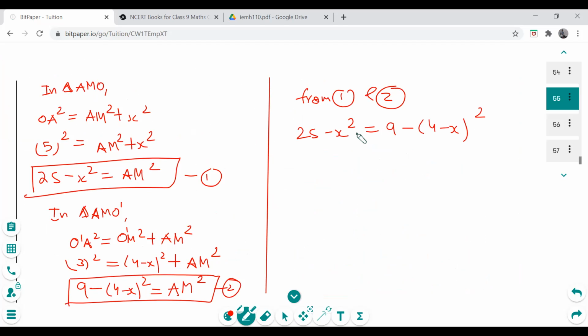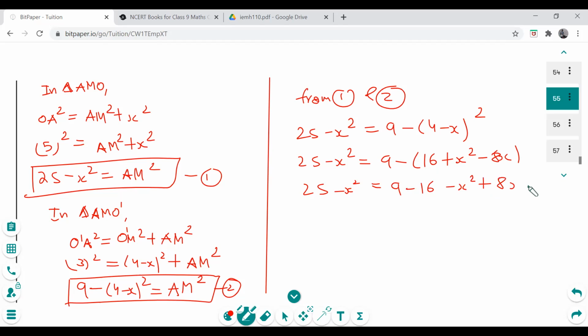That's the trick we were doing, using Pythagoras theorem and finding out the same stuff from both the triangles. So 25 minus x square; 9 minus (4 minus x) whole square, where (a minus b) whole square is a square plus b square minus 2ab. You can open it up. Writing it in the proper way, this will be negative 16 plus 8x minus x square. Just solving it using simple algebra.